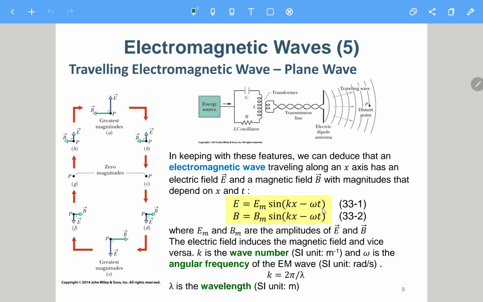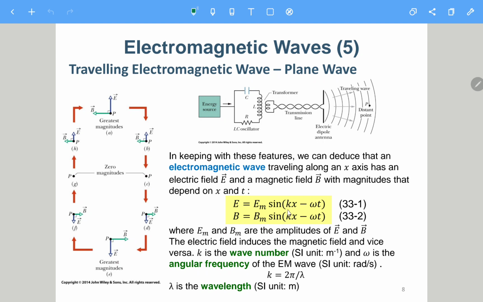And then B equals BM, where BM is the amplitude of the B field, times sine of the same thing. So you can see they have the same phase and same frequency.